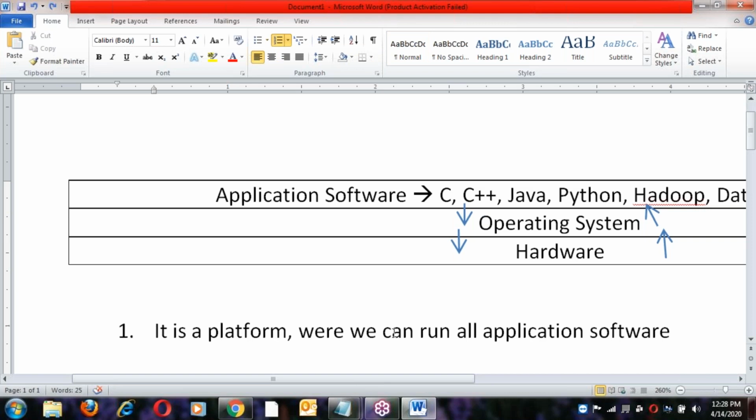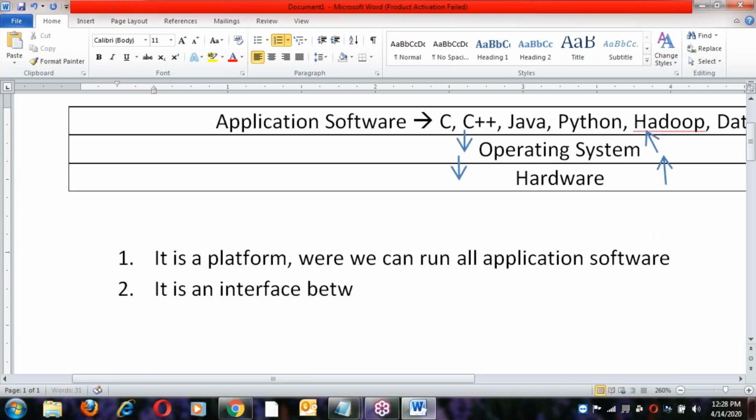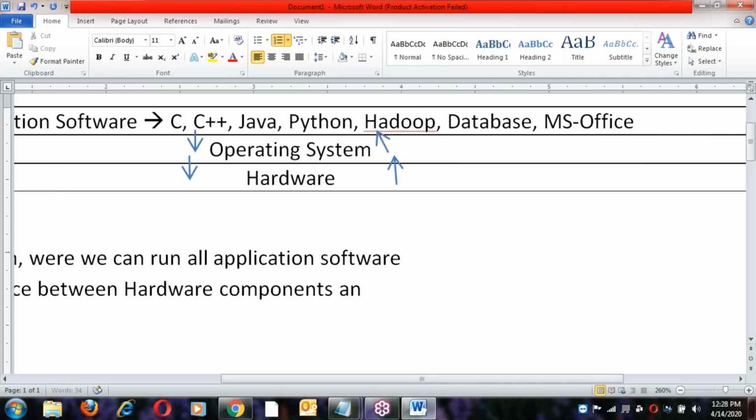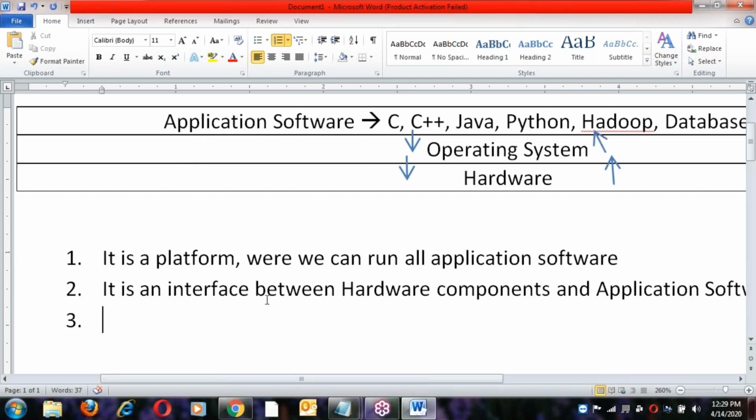So next point: the OS is an interface between hardware components and application software. The OS is an interface between application software and hardware components.